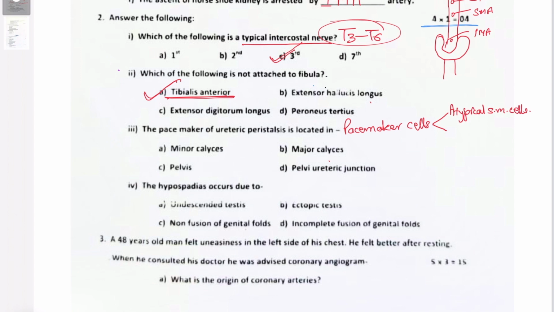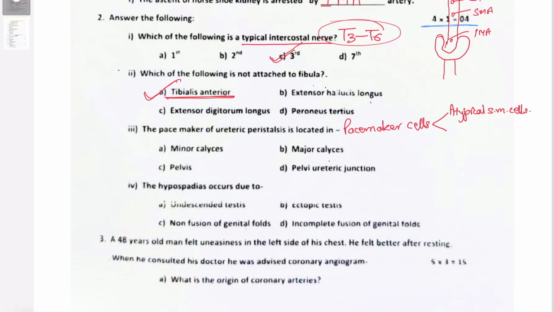Here also you have a functional syncytium, and multiple nuclei you find in the Purkinje cells. If you remember the conducting system of the heart, you will find that this is a modified form of myocardium which conducts the impulses from the SA node, AV node, and then the right and left bundles and through the Purkinje fibers to the ventricles. Here also you have atypical smooth cells which are progenitors of these impulses, and that is through the action potential